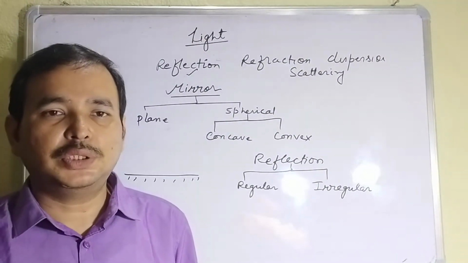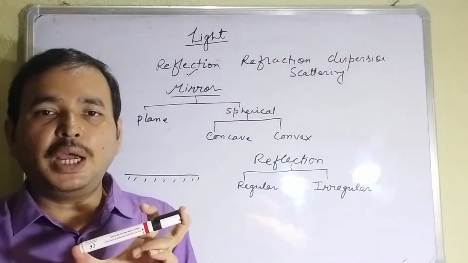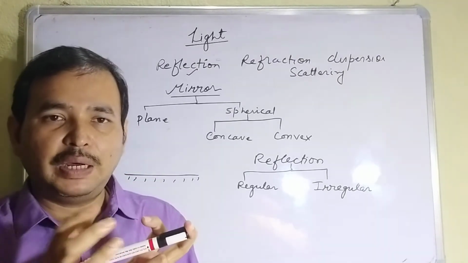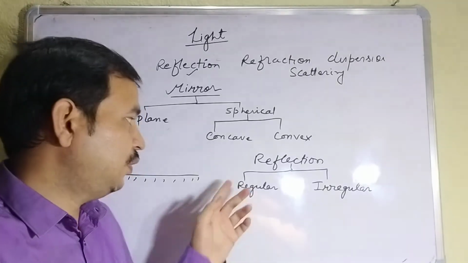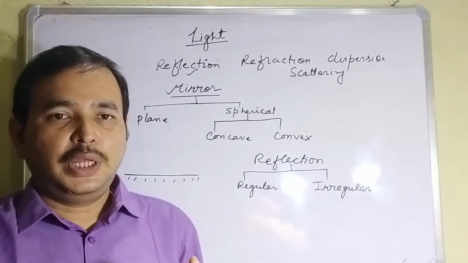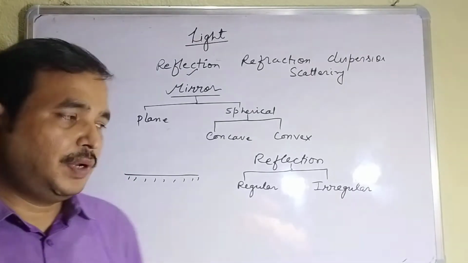What do you mean by reflection? Reflection means bouncing back of light after striking a surface. This bouncing back of light after striking the surface is known as reflection. Maybe you have read in a previous class also that bouncing back of light is known as reflection.